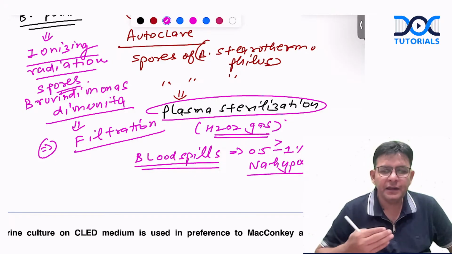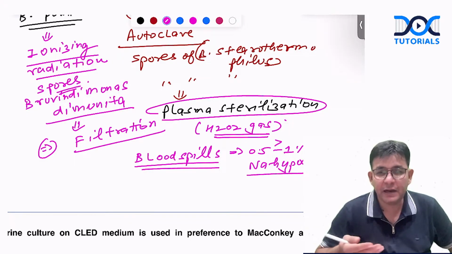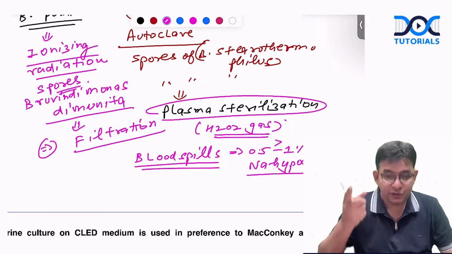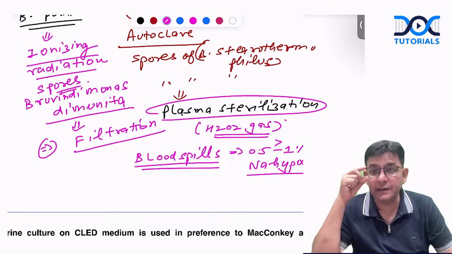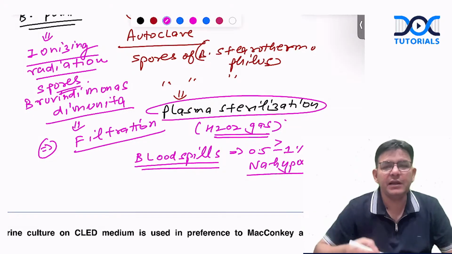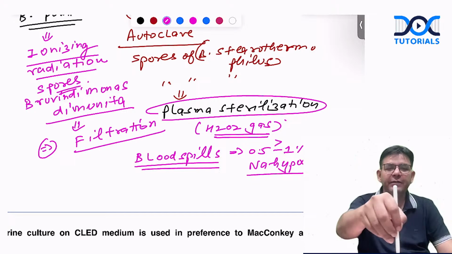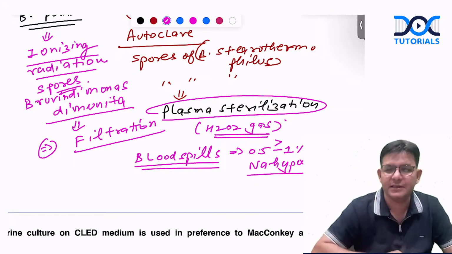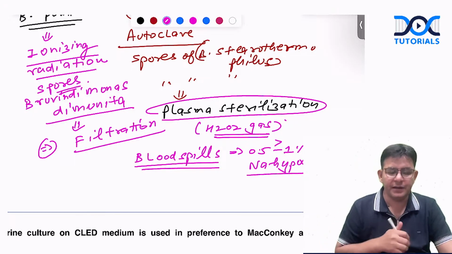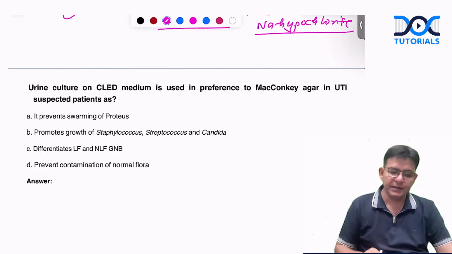And regarding the hot air oven, all those things which make you dirty, like grease, paraffin, dusting powder, they are all sterilized by what? Hot air oven. And the question which came in NEET PG was, for the inoculating loops of microbiology, which particular thing do you use? The red hot flaming. When you put the loop into the flame and it becomes red hot, that is the sterilizer in that regard. So remember all these important points regarding sterilization and disinfection.